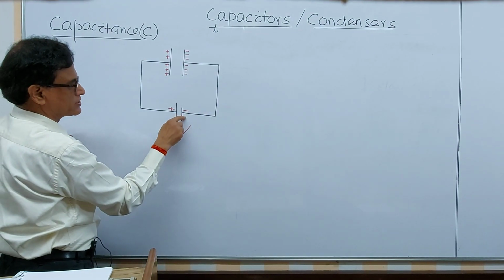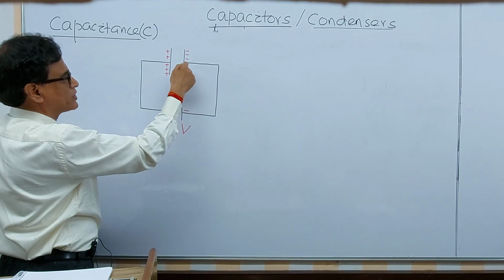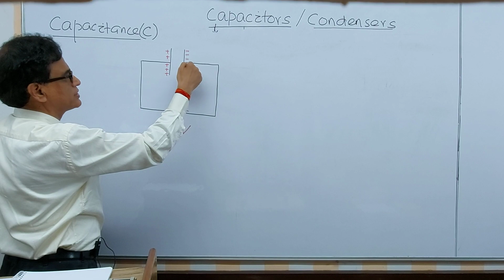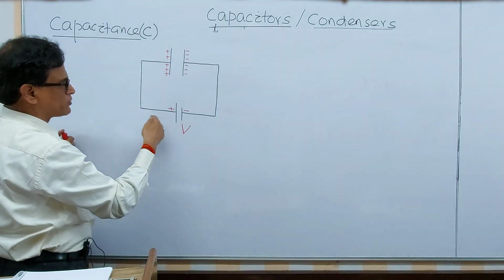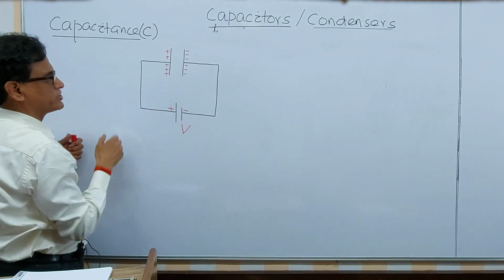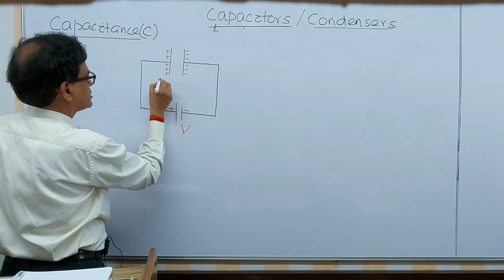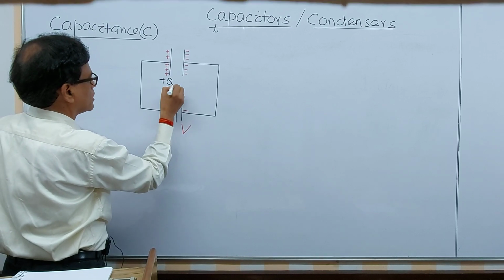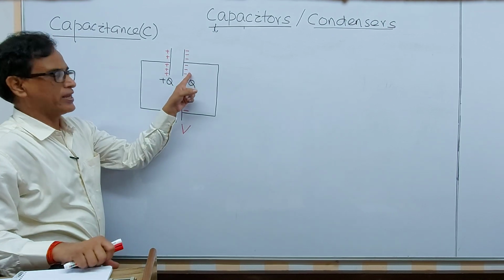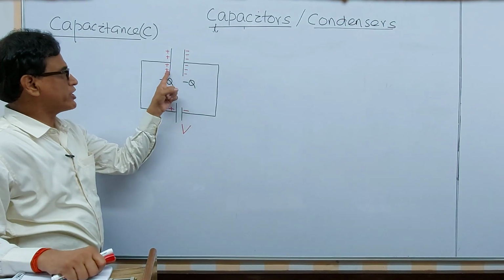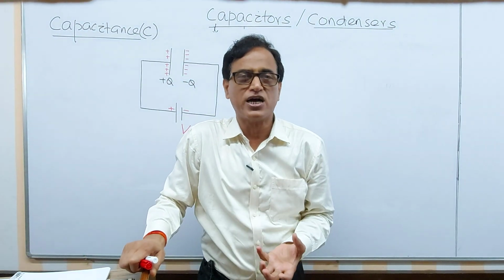This is the negatively charged cell terminal. So this will repel the electrons from this. The electrons will flow like this. So this will be negatively charged. Now we can say electrons can be attracted by this positive terminal. So this will be positively charged. Now let the charge here be plus Q, here minus Q. That means the excess of electrons here is exactly equal to the deficiency of electrons in this case. Then we can say how it can store the charge.